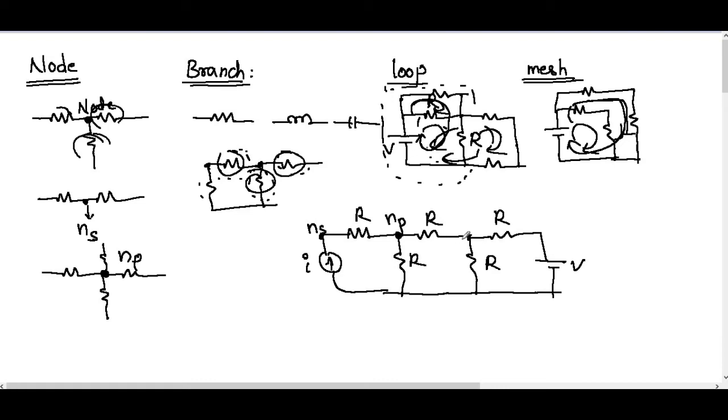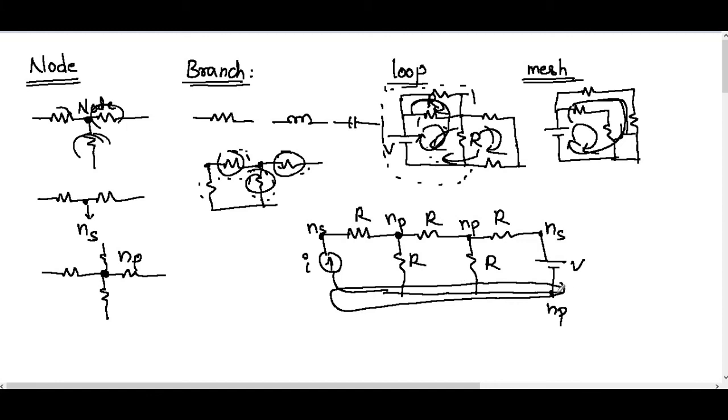Here also we have three branches connected, so we have one more principal node. At this point we have only two branches, so we have a simple node. Here also we have a principal node because of the voltage source. This complete part is only one node, because we don't have any elements between these nodes.